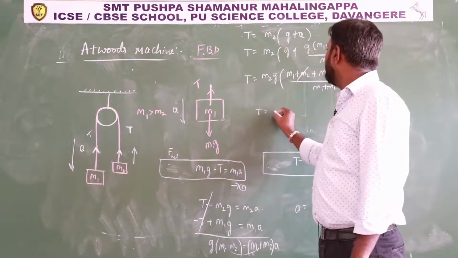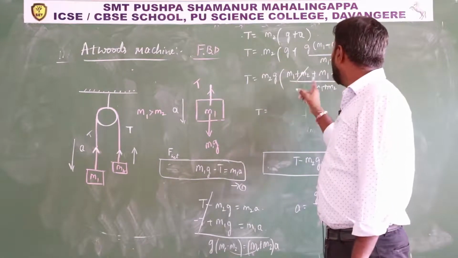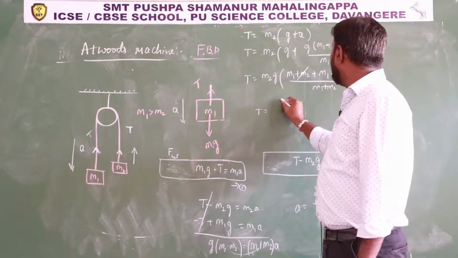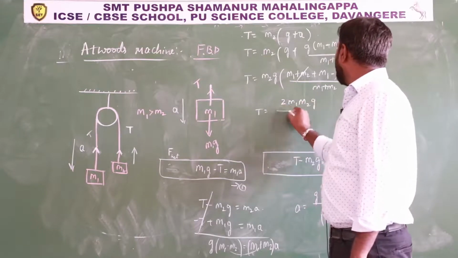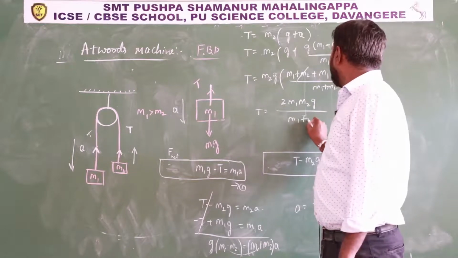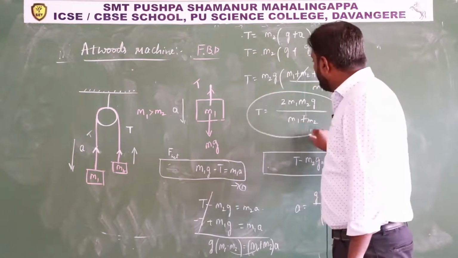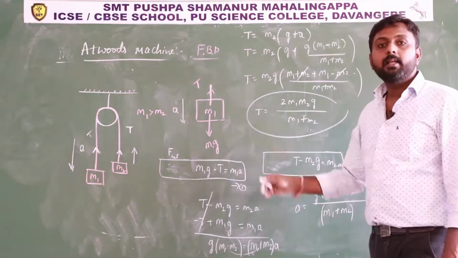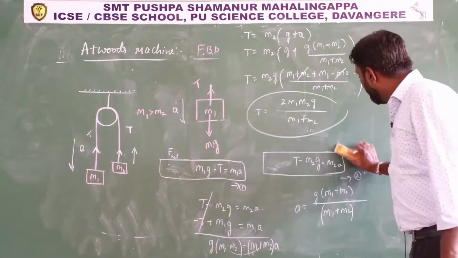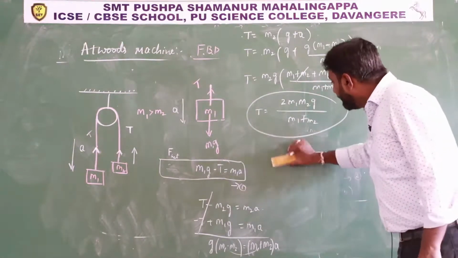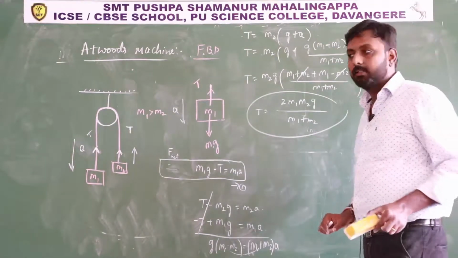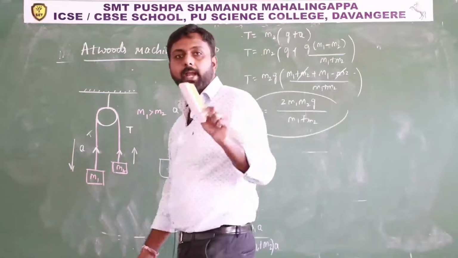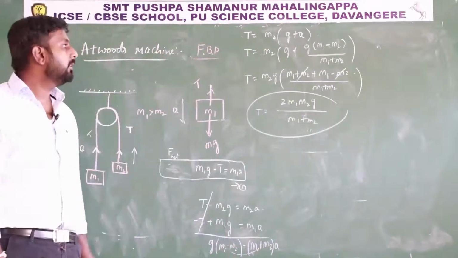Then the tension becomes m1 plus m1, 2m1, so 2m1 m2 g divided by m1 plus m2. So this is the tension in the string. Like this we can find the acceleration of the system and the tension developed in the string.